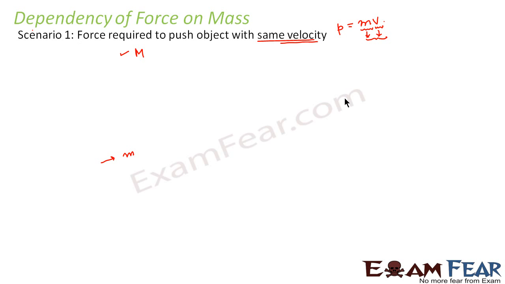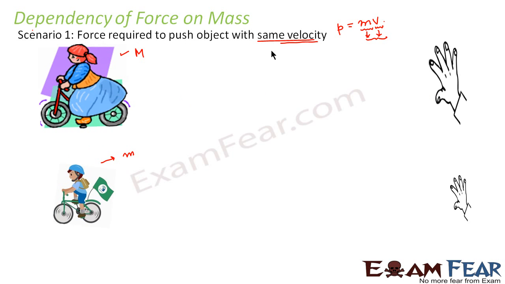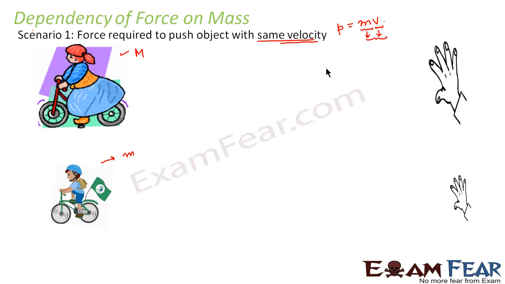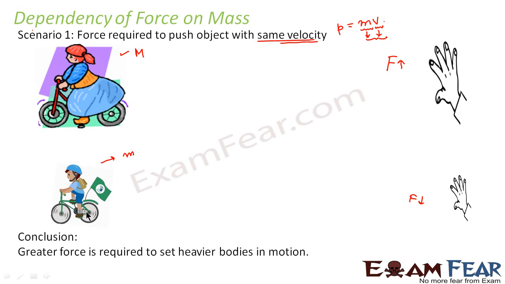Observe it once again. So we applied a force, both started moving with the same velocity, but the force which we applied on the heavier object is much larger when compared to the force which we had to apply for the lighter object. So what do we conclude from this? That greater force is required to set heavier bodies in motion.